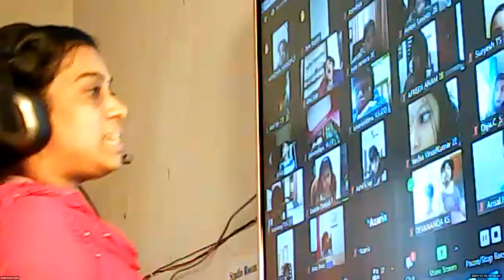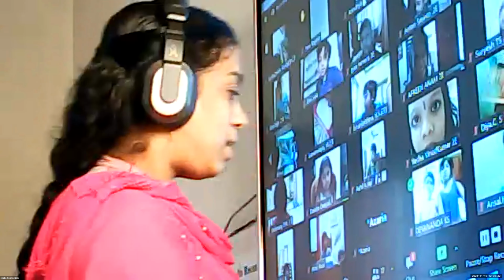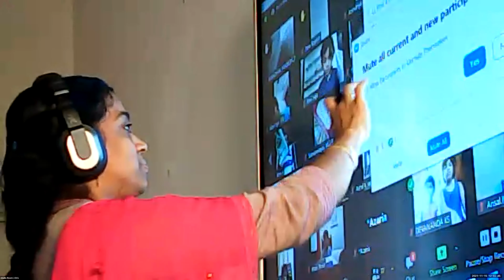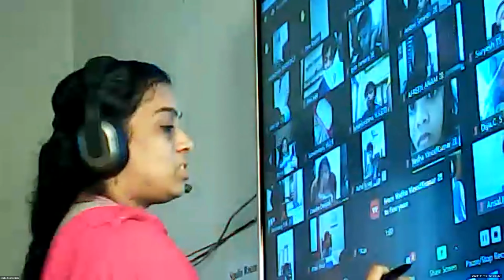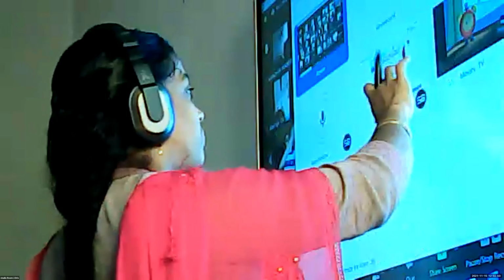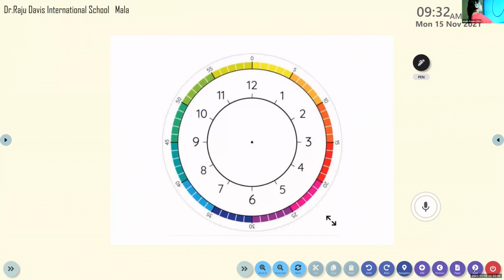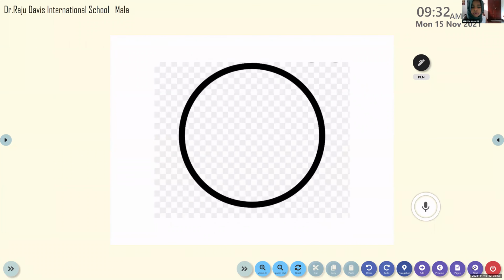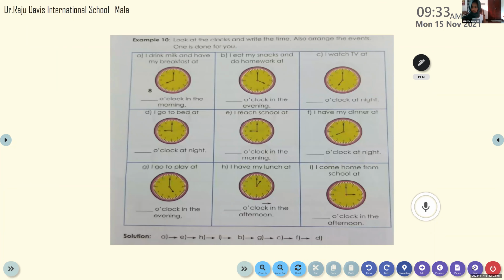So please, all of you, take your textbook. Part 2, textbook, page number 11. You can see this page, isn't it? Here you can see so many clocks are there.